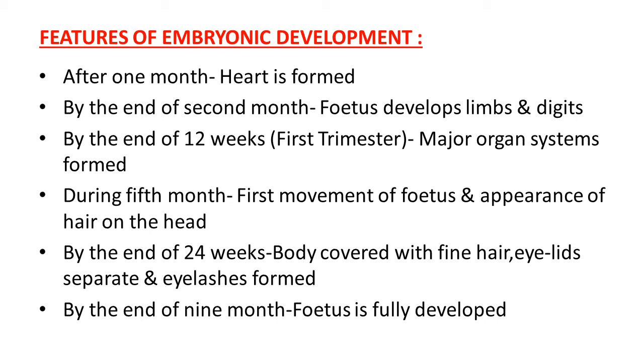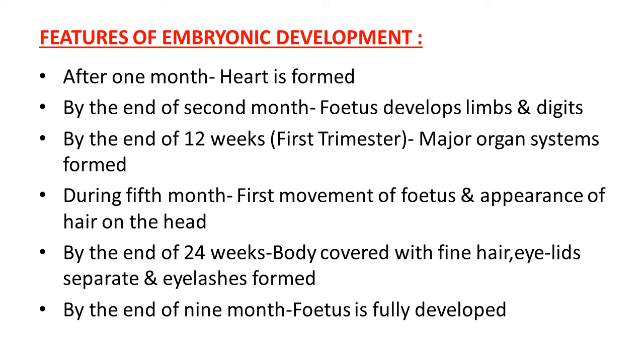By the end of the 2nd month, the fetus develops limbs and digits. Next, by the end of 12 weeks, known as the first trimester, approximately 3 months, major organ systems form in the developing embryo. Next, during the 5th month, the first movement of the fetus and appearance of hair on the head are observed.